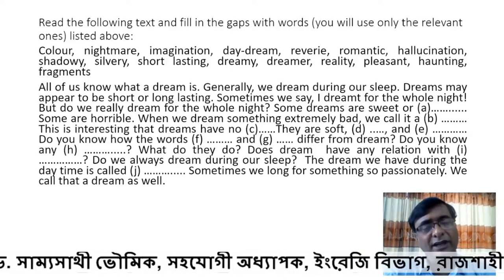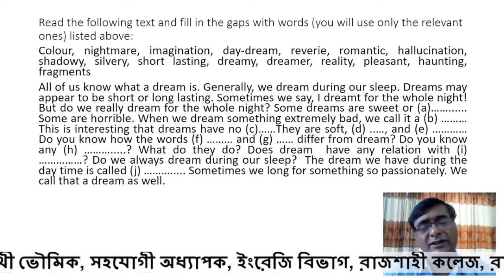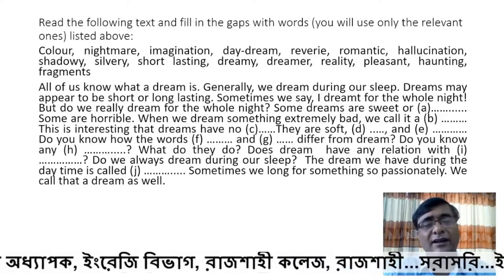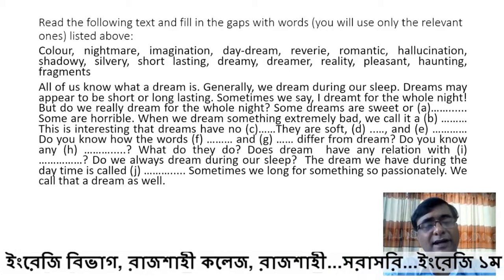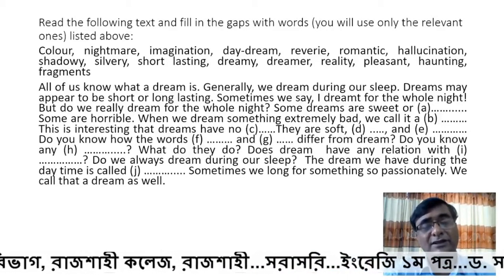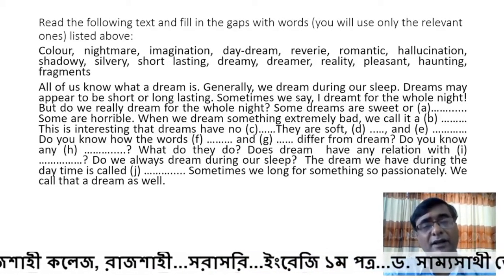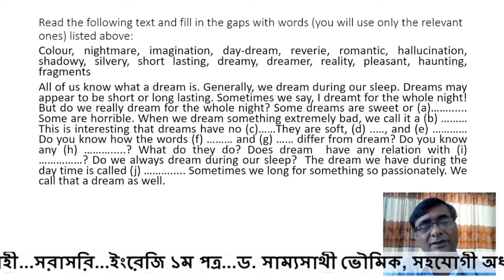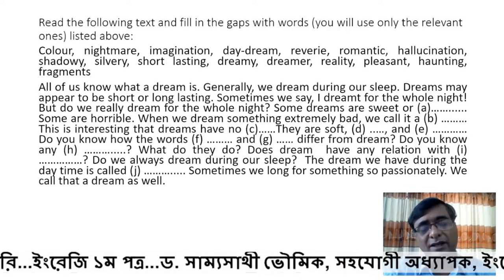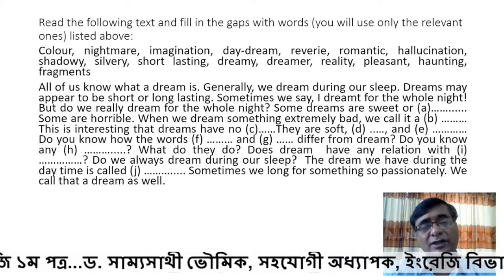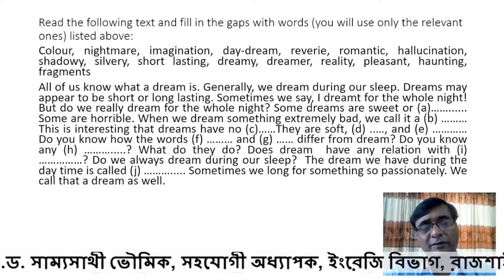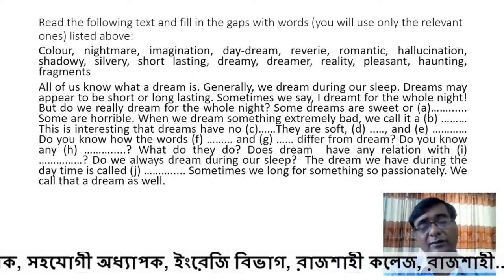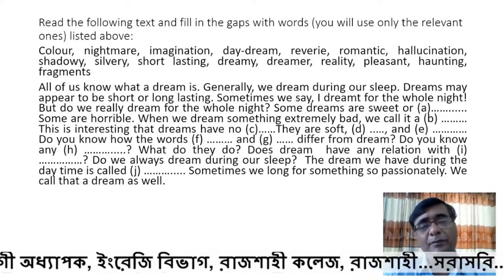Have a first reading, and in your second reading try to insert the words in the gaps. Now, the words: the meaning of each word. Nightmare means the kind of frightening dream you experience during sleep. So sometimes the dreams are sweet and sometimes the dreams can be horrible. So nightmare is the second type of dream, where sometimes we also experience horrible things or dreams. They are termed as nightmare.